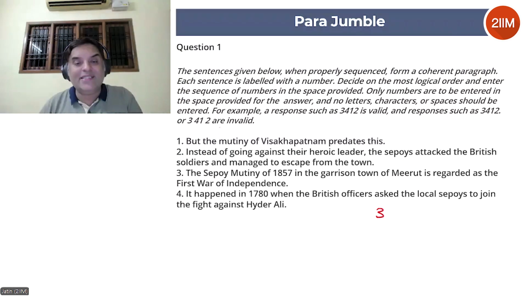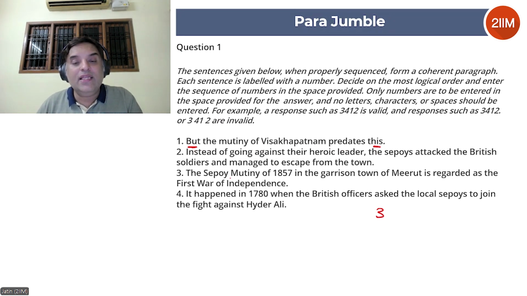So let's look at this. It says, but the mutiny of Visakhapatnam predates this. Now, but is a contrasting transition word. The sentence is saying the mutiny of Visakhapatnam predates this. So what is this? Something happened, and we are saying the mutiny of Visakhapatnam predates this. Let's try to figure out.